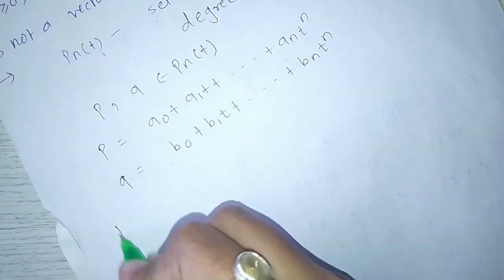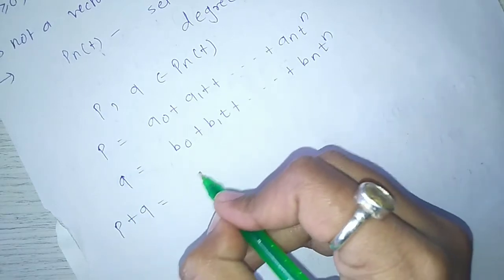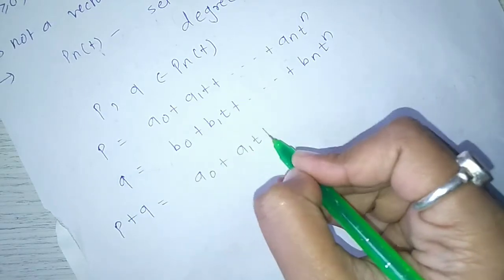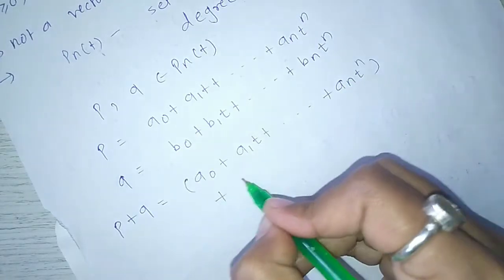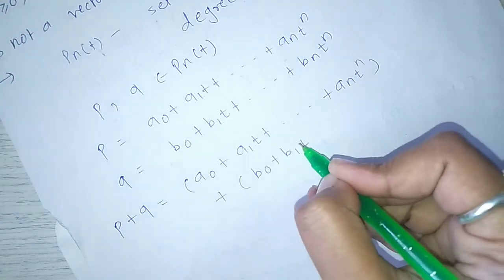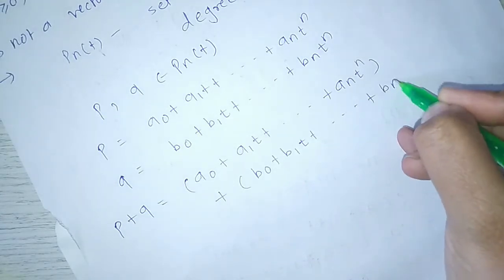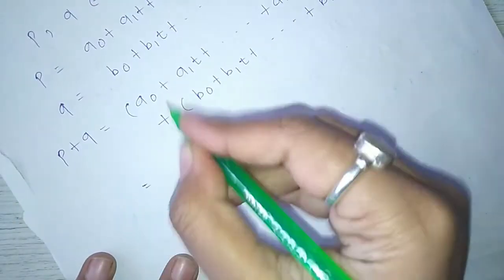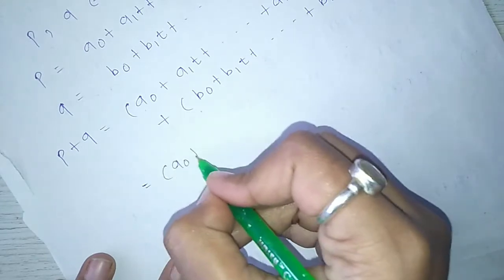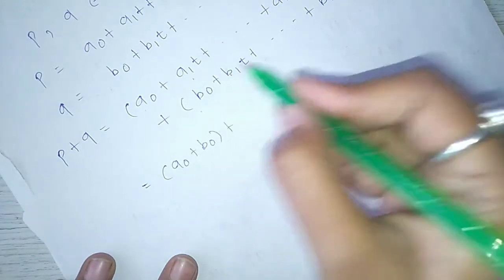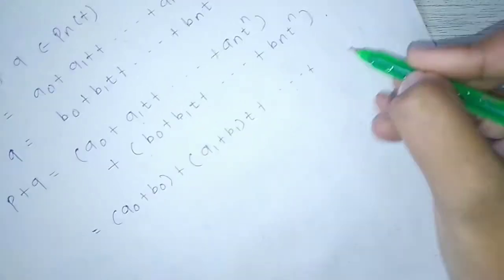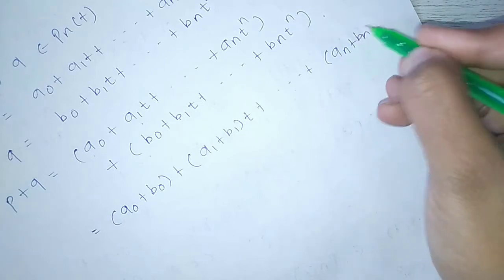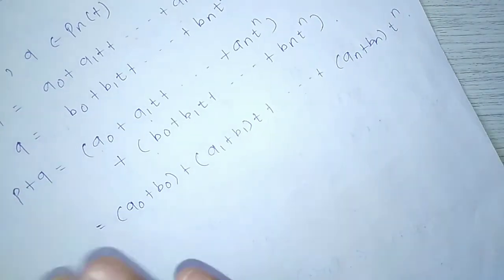Now take the addition. p plus q equals a0 plus a1 t plus and so on plus an t raised to n, plus b0 plus b1 t plus and so on plus bn t raised to n, which is equal to (a0 plus b0) plus (a1 plus b1) t plus and so on plus (an plus bn) t raised to n.